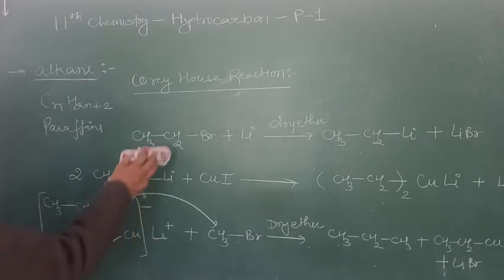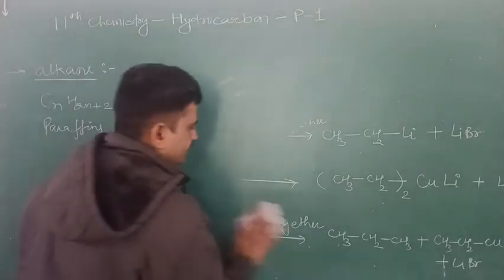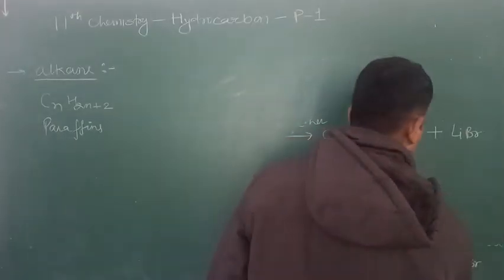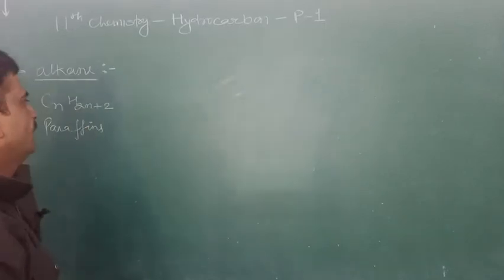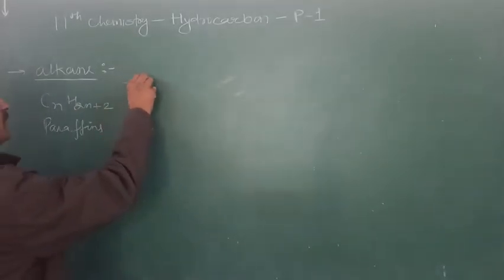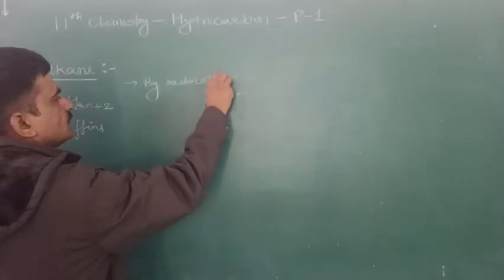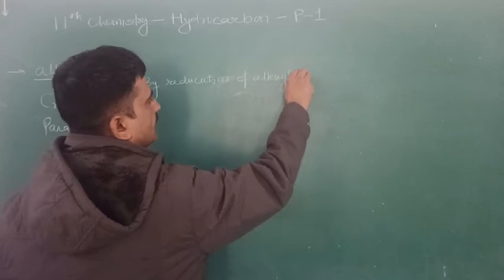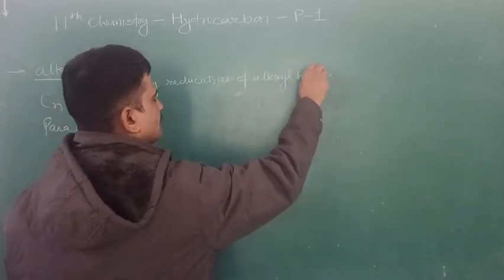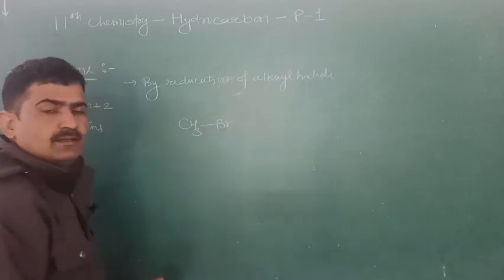Now another method for the preparation of alkane from alkyl halide is by reduction of alkyl halide. This is bromomethane.